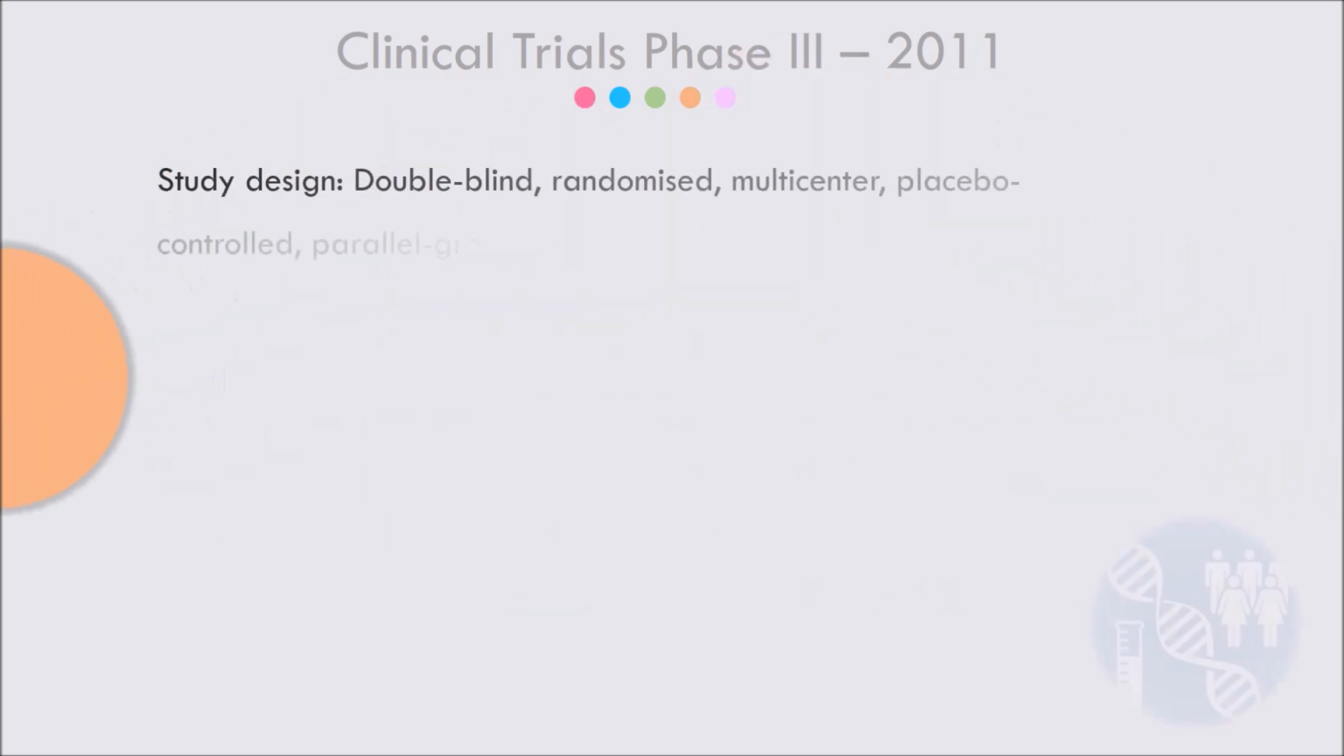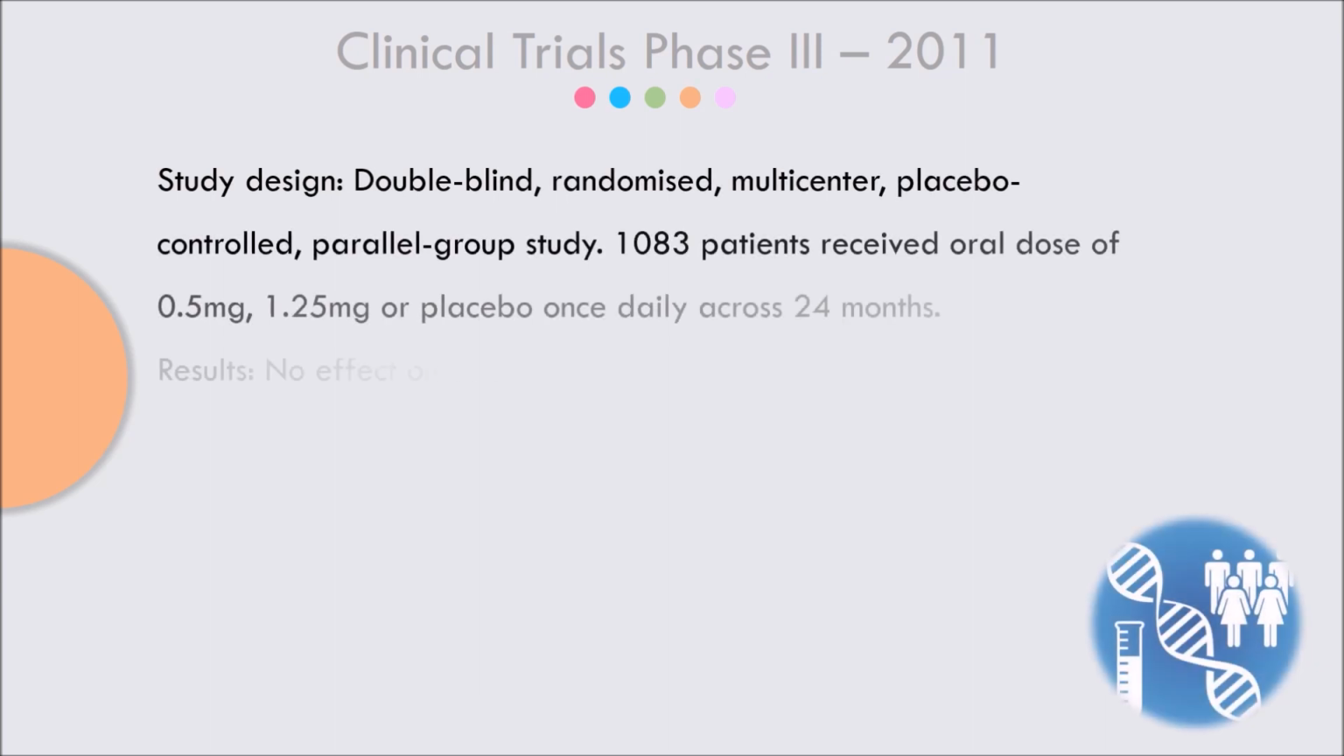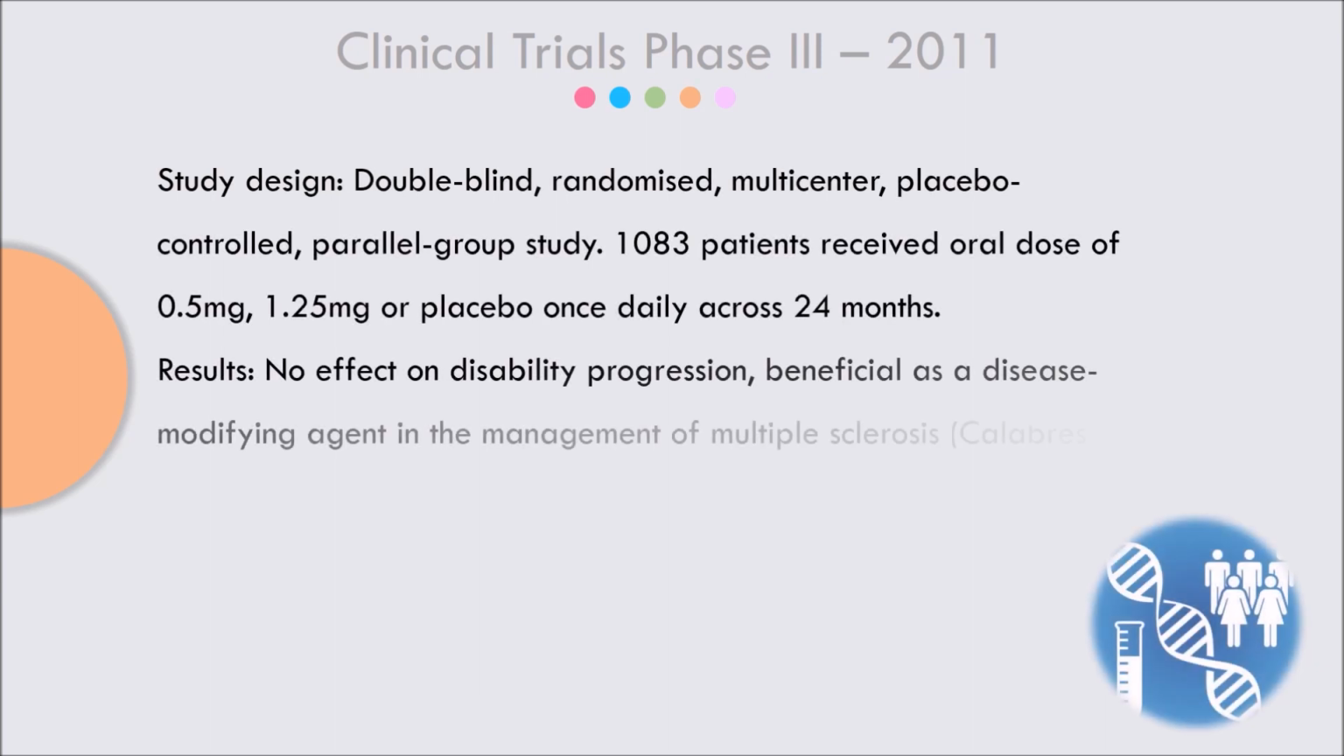In 2011, 1,083 patients received an oral dose of 0.5 mg fingolimod, 1.25 mg fingolimod, or a placebo, all of which was taken once daily across 24 months. The results show that it was beneficial as a disease-modifying agent in the management of multiple sclerosis.